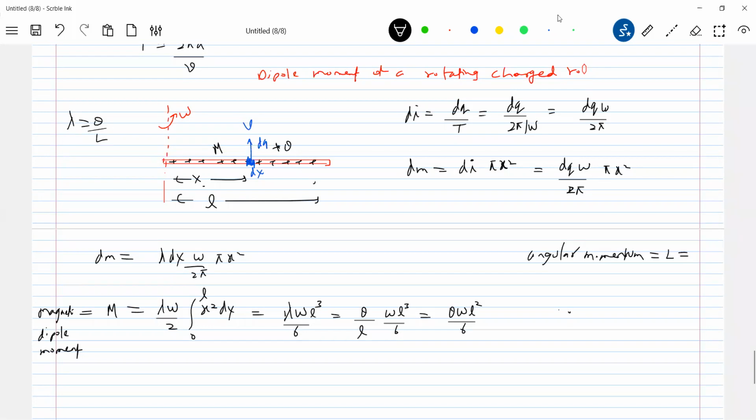We define it as I into omega. Angular momentum L equals I omega, which is equal to m l square by 3 times omega. What is small m? Small m is mass. Capital M is dipole moment. So let me put all the symbols in order. What is m naught?